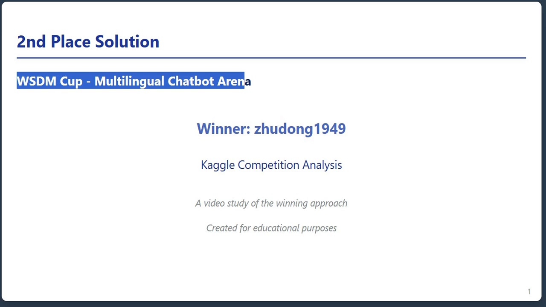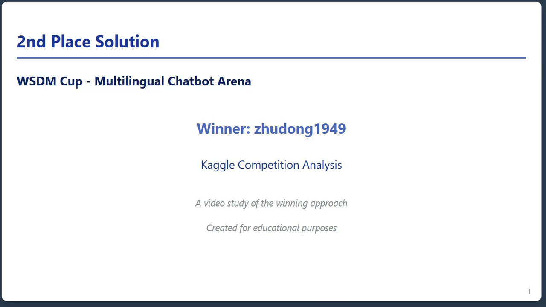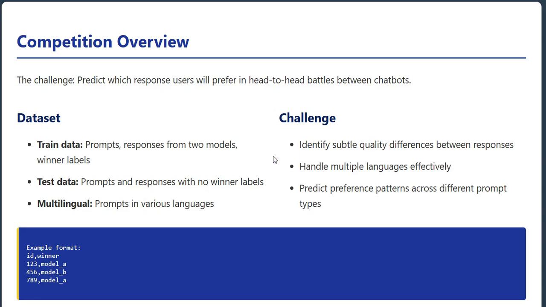Let's dive in. So as you can see, we're looking at the second place solution for the WSDM Cup Multilingual Chatbot Arena. This was a fascinating competition where participants had to predict which chatbot response users would prefer in head-to-head battles. The winner was a Kaggle user named Zhudong 1949, and I've created this analysis to help us all learn from their approach. Let's start by understanding what this competition was actually about.